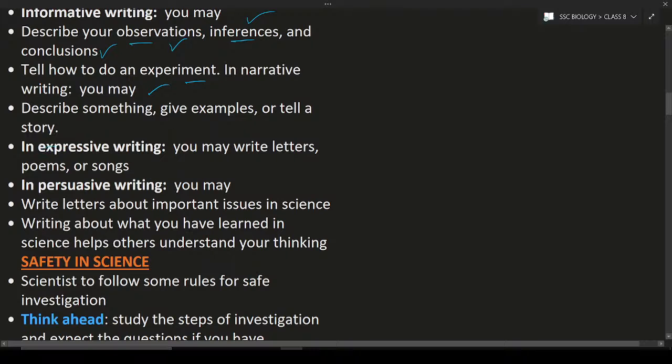Expressive writing means you may write letters, you may write poems, or you may write in the form of songs, etc.